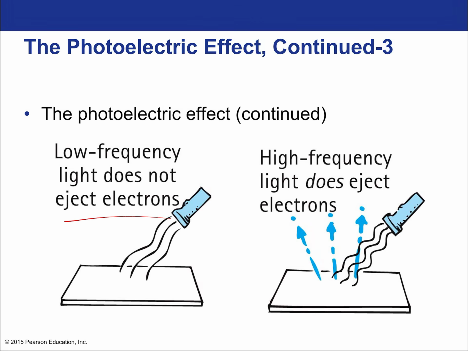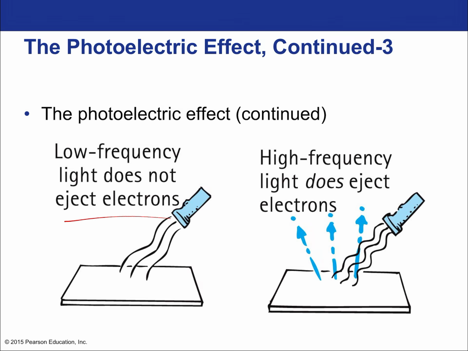The metal should still be able to absorb that energy over time and continue to heat up, and the electrons would continue to get that heat in the form of random kinetic energy. Some of them eventually would have so much random kinetic energy, they'd be able to be freed from the energy that held them in the metal, what we call the binding energy. But that's not what's happening.